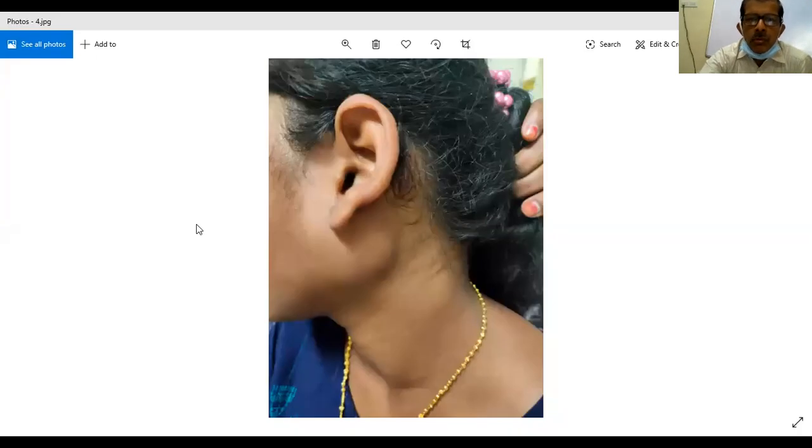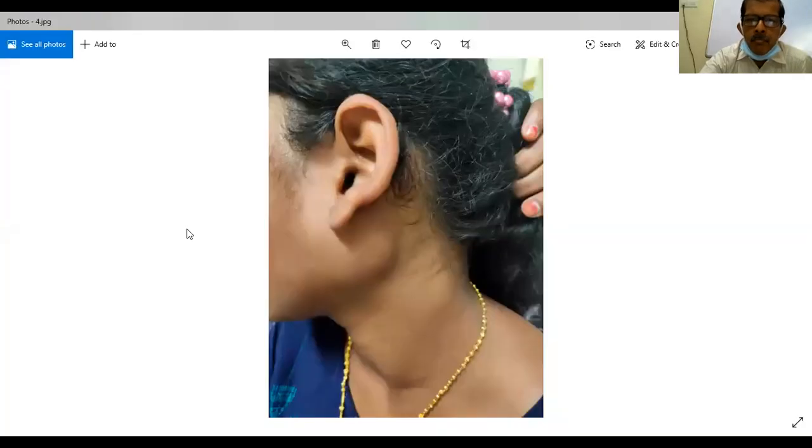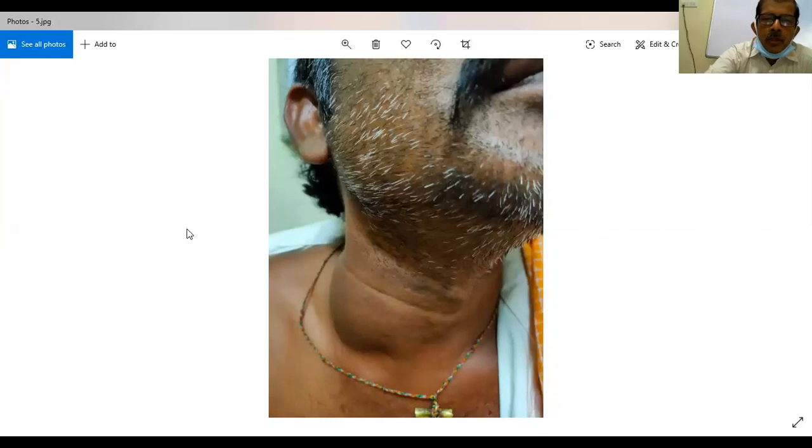Similar swelling, I will show you another one. This is another difficult one. I will show you the swelling. Of course, though it is obvious, this is a swelling. And somebody has said branchial cyst.